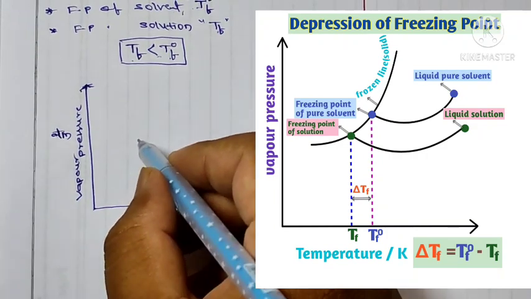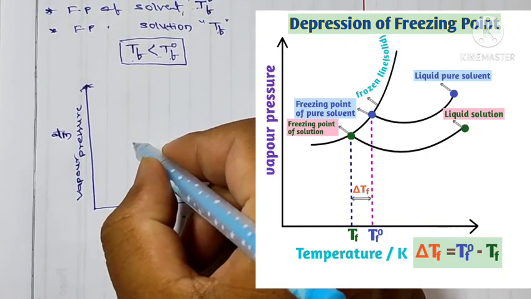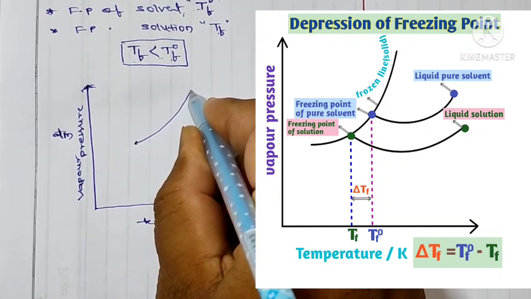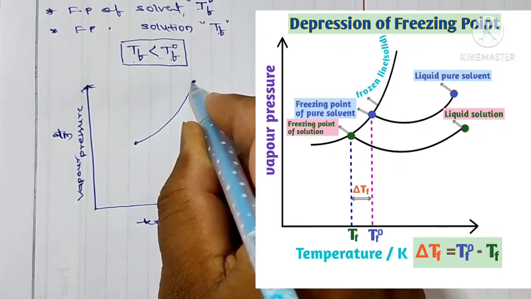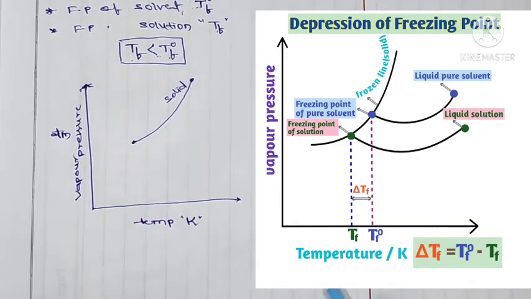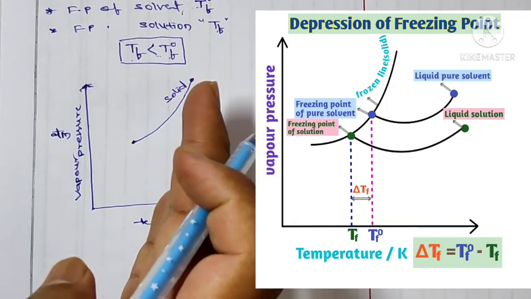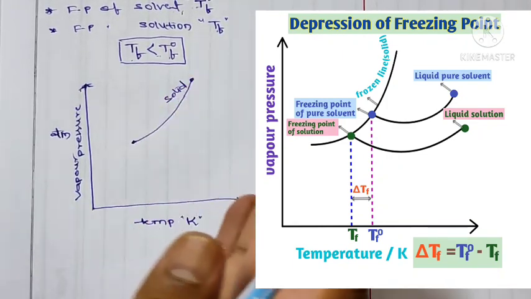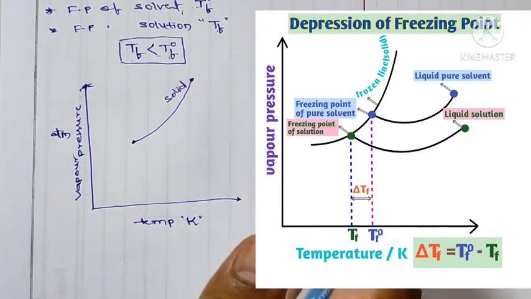So here let me take a solid phase. So this is the solid phase. And right side of that line, we have liquid phase.